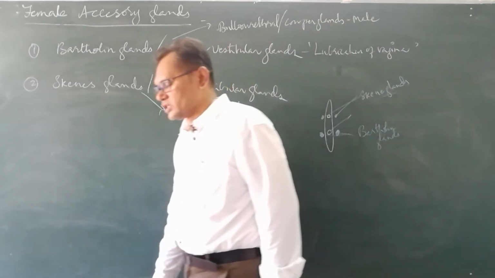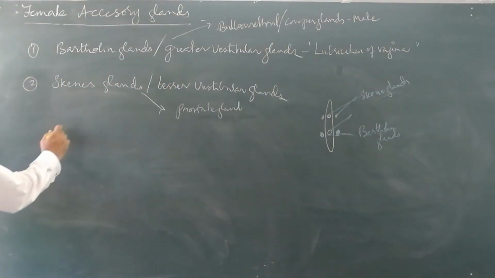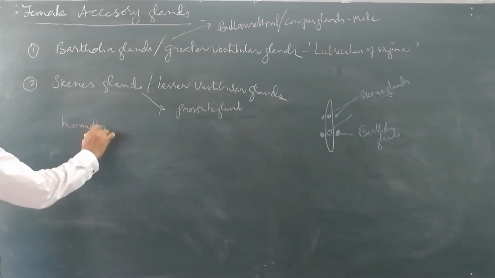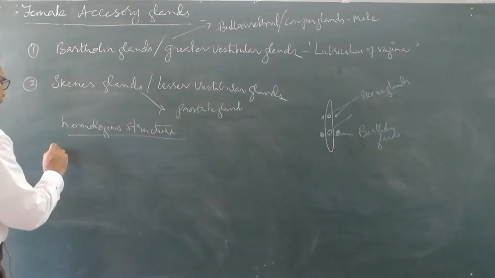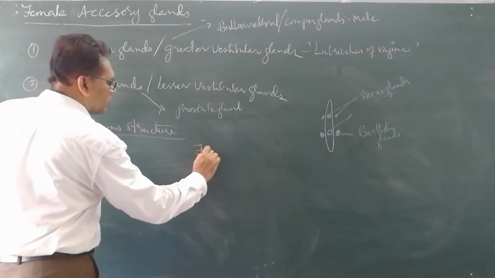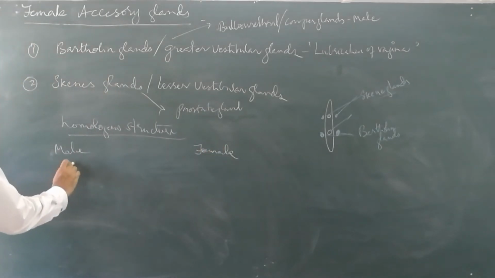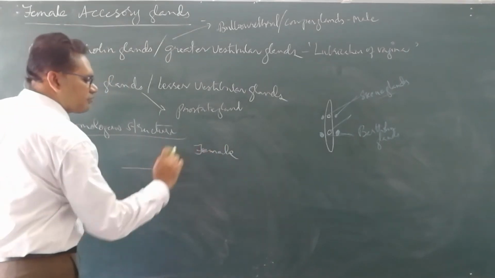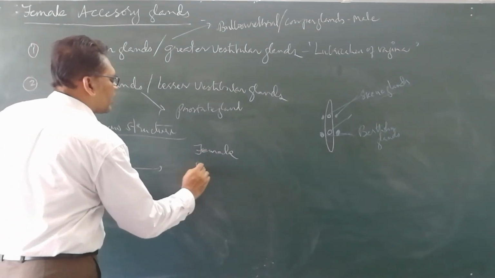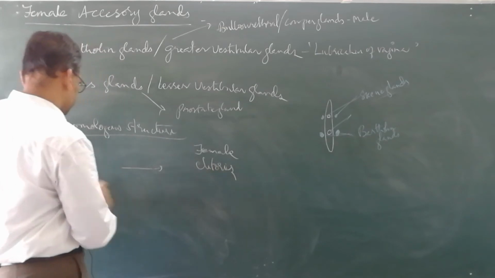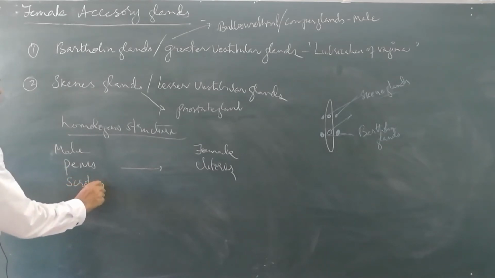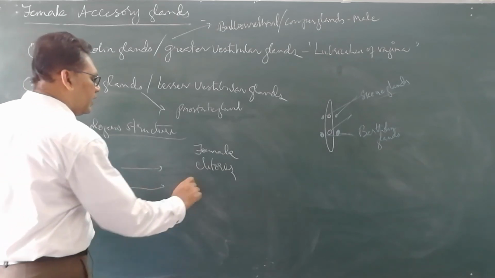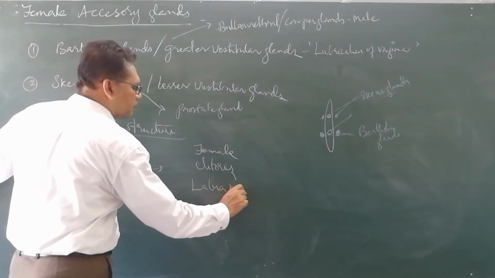Now some of the homologous structures in male and female, if you observe, what are these structures? In male, the penis is equivalent to the female structure, that is the clitoris. The clitoris of the female is homologous to the penis. Now similarly the scrotum is homologous to the labia majora.